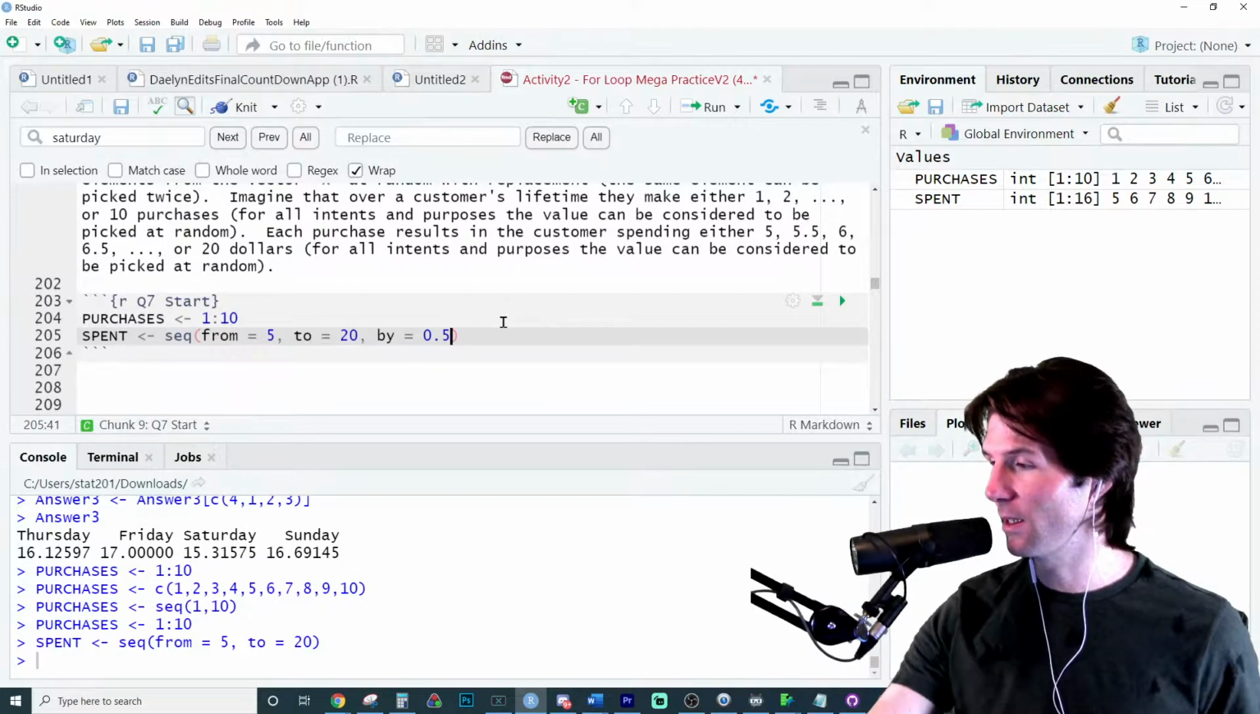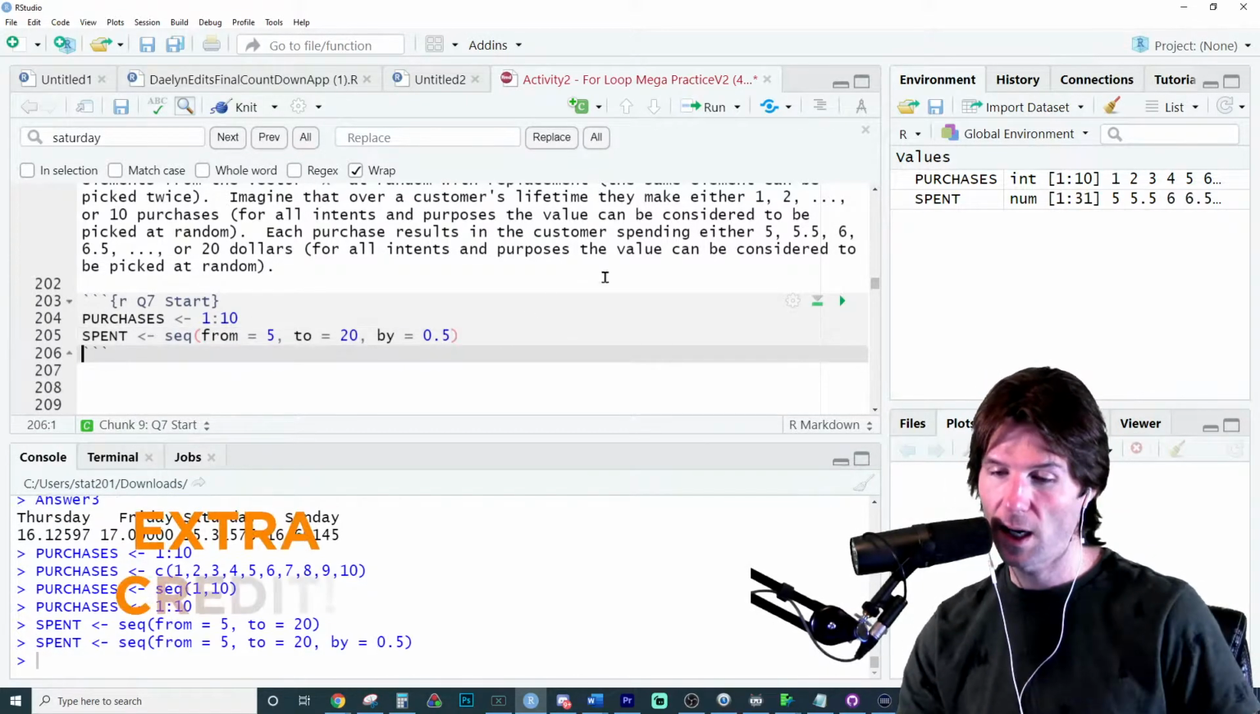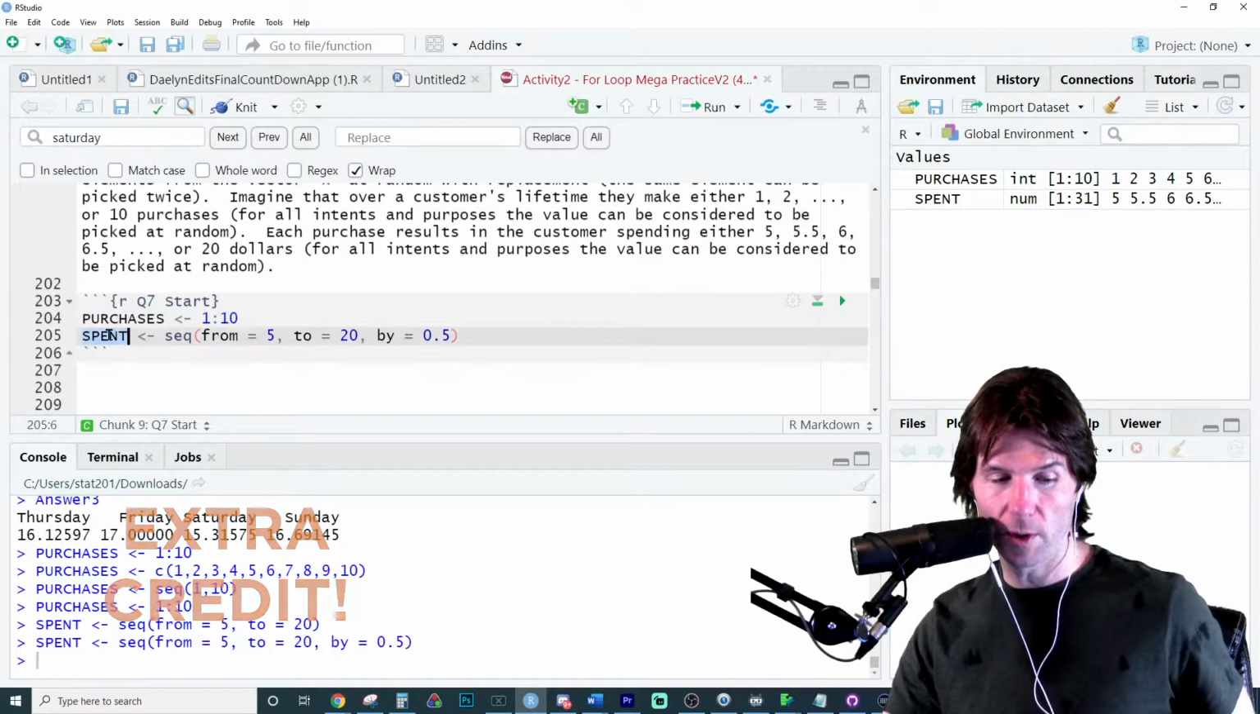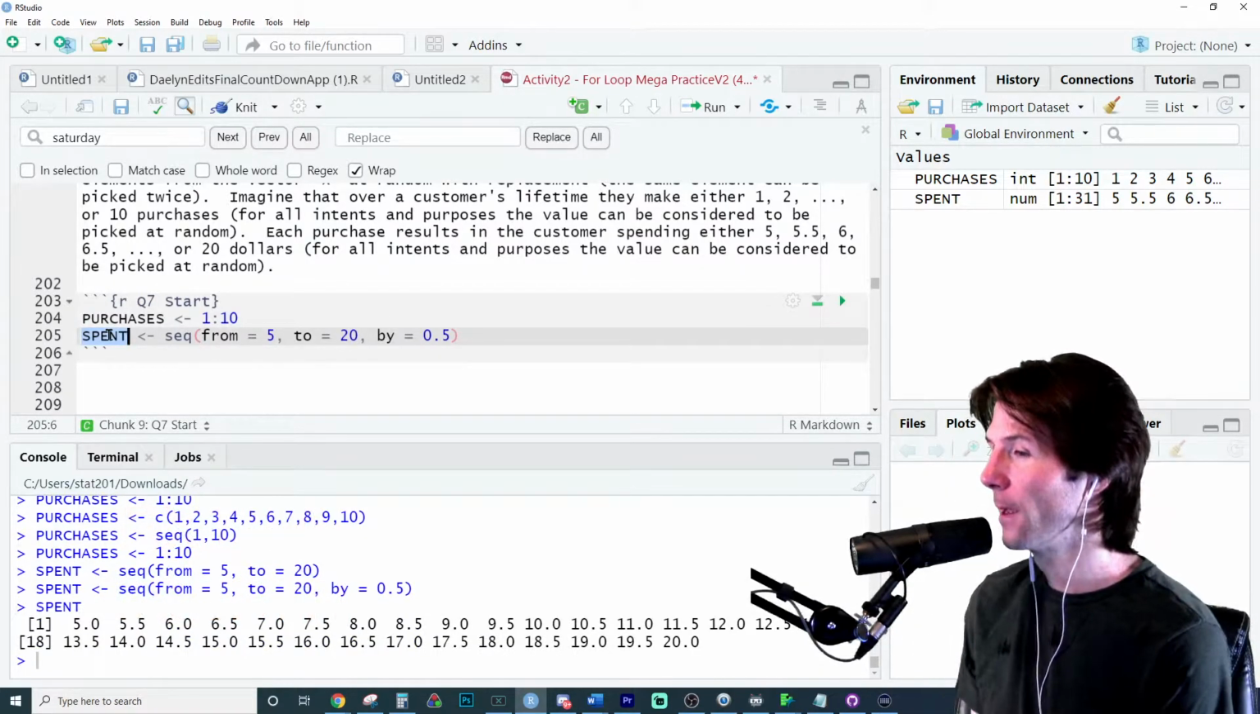Exactly, Kayla and James right there. Perfect work. So now we see the sequence. Make sure you take a look at what you create and what you want.